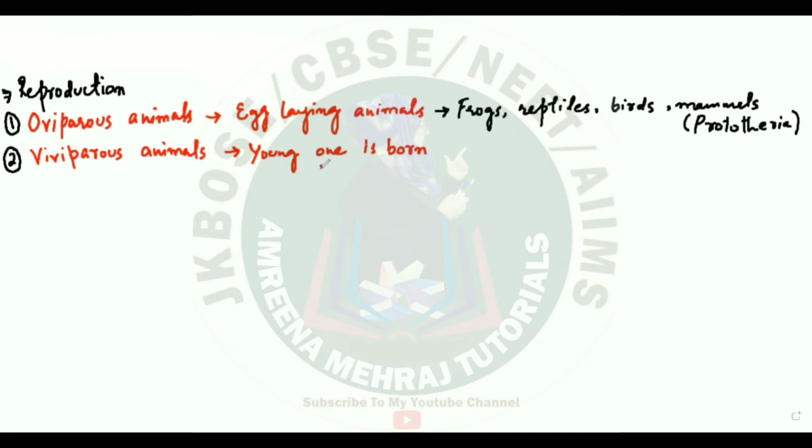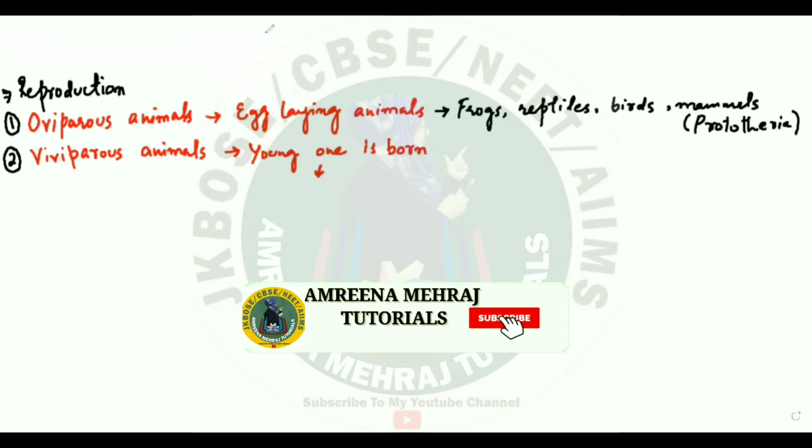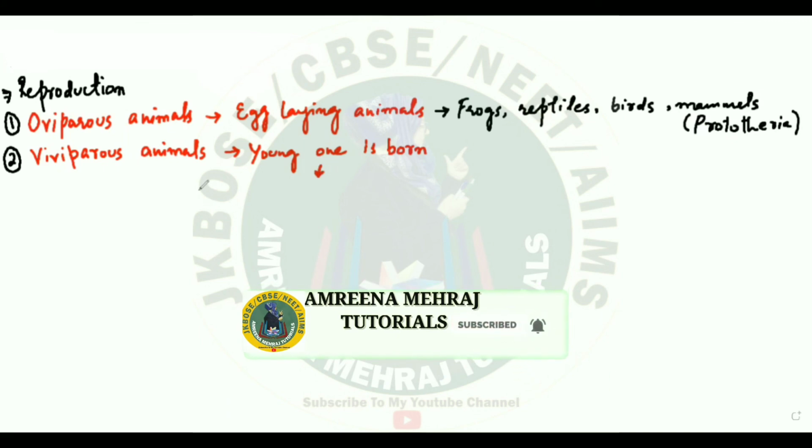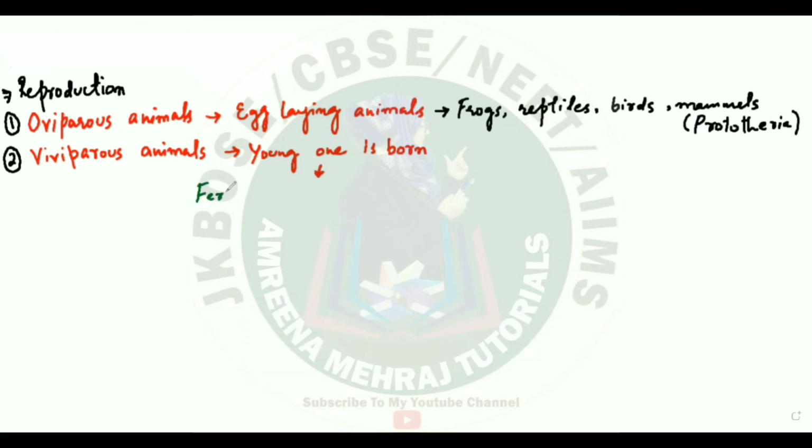Now what is happening over here is that the fertilization, the process of the fusion of the gametes, male and female gamete, as well as the development of the new individual, is first of all internal. This is to be noted over here. In this viviparous case, the gametes are fertilizing inside the body of the female. Development of the fetus, that means development of the new individual, is taking place inside the body of the female.